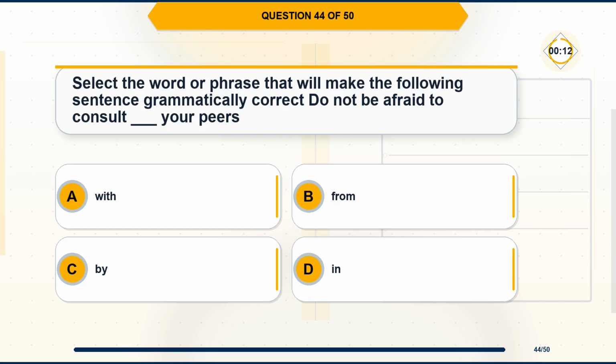Question 44. Select the word or phrase that will make the following sentence grammatically correct. Do not be afraid to consult blank your peers. Option A, with. Option B, from. Option C, by. Option D, in.